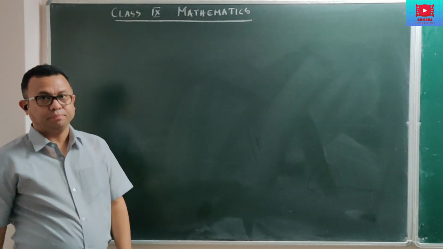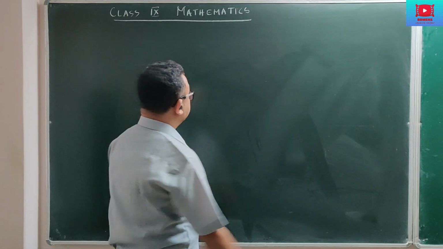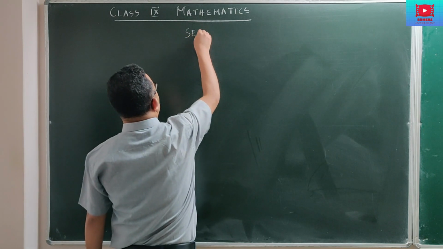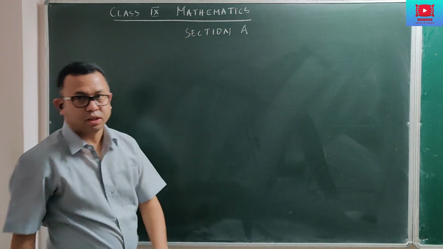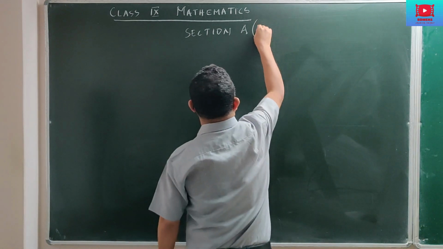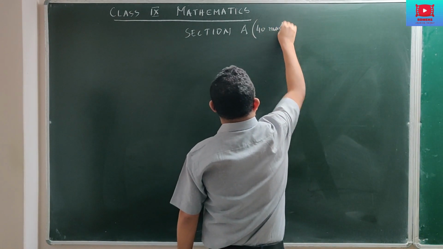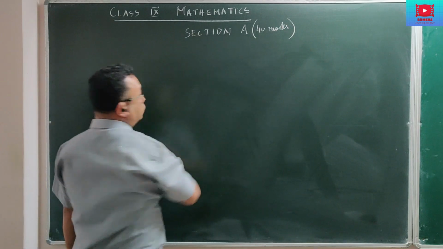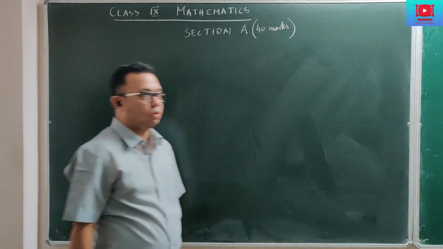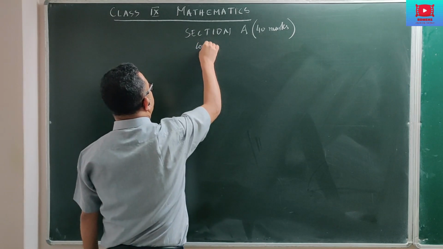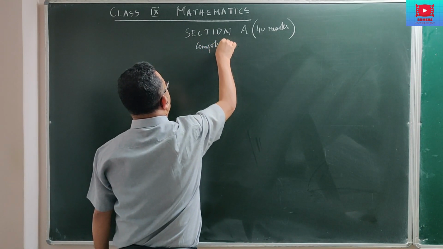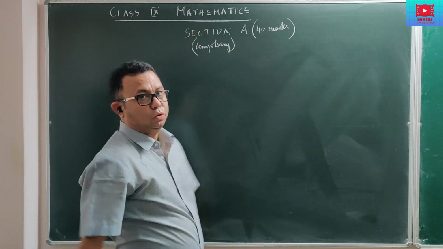Now, mathematics has two sections. Section 1 or section A consists of 40 marks. And this section, section A, is compulsory. You cannot skip any question from here. So this is compulsory, so you have to attend.